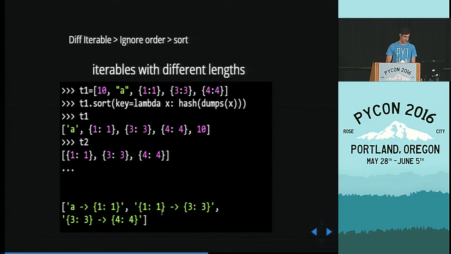Here's another example. We add an item, here is a string A. And you never know if the hash of the item is going to be less or more than what it was before. So in this case, by adding string A, things got misaligned. You see, A is in front of 1, 1 is in front of 3, 3 in front of 4.